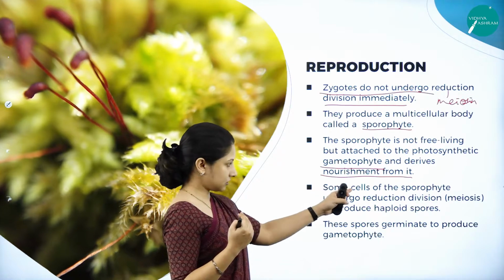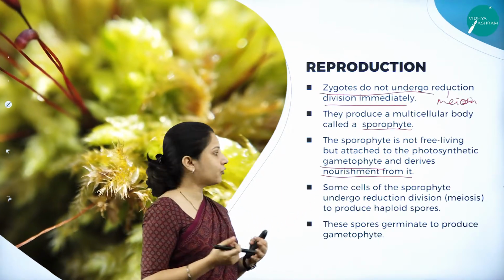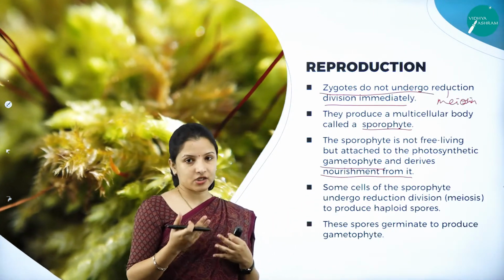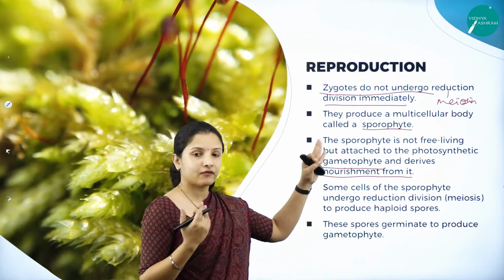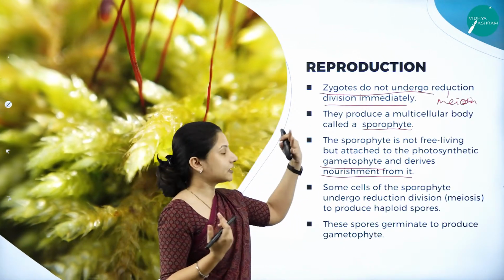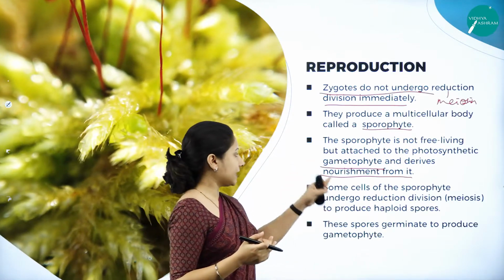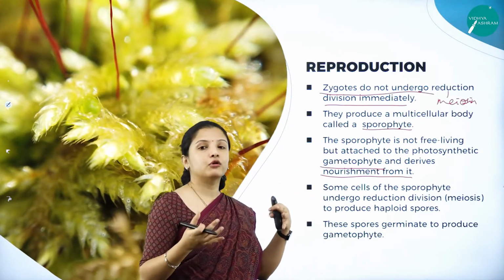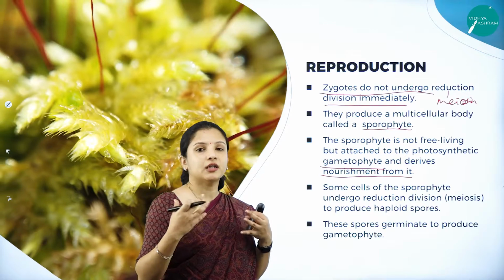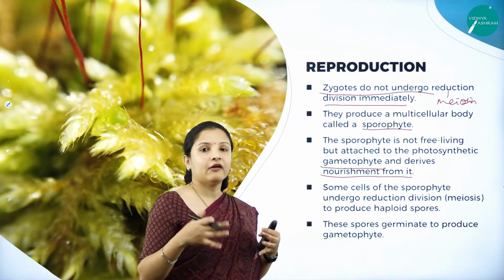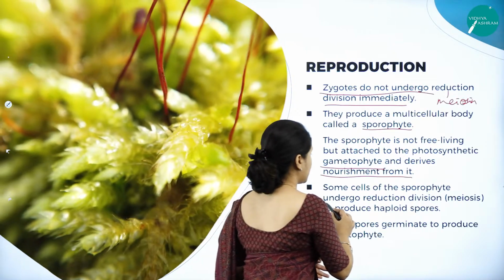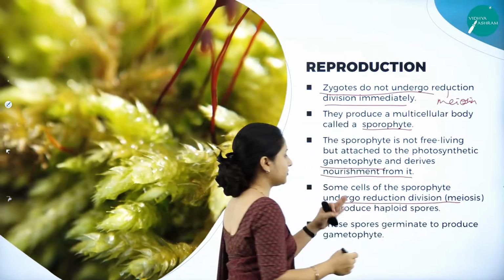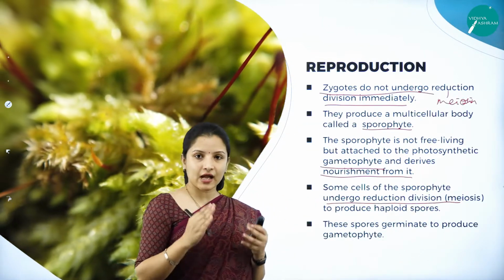Also, some cells of the sporophyte undergo reduction division. I told you, once the zygote is formed, it will not immediately undergo meiosis. It gets converted into the sporophyte, and sporophytes are multicellular. They have a large number of cells, more than one cell. So these cells of the sporophyte will undergo reduction division, that is nothing but meiosis, and produce the haploid spores.